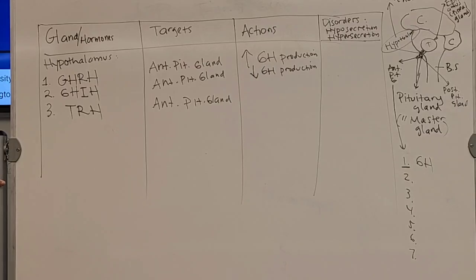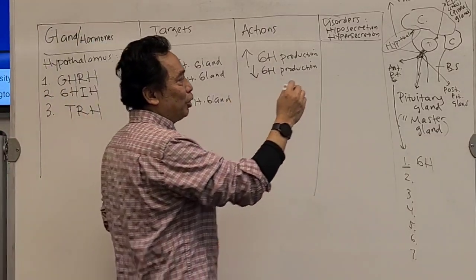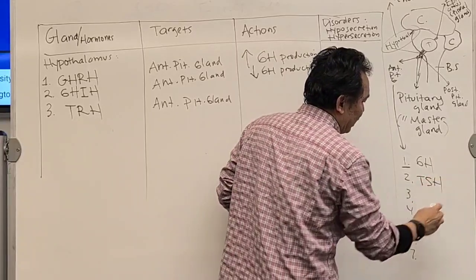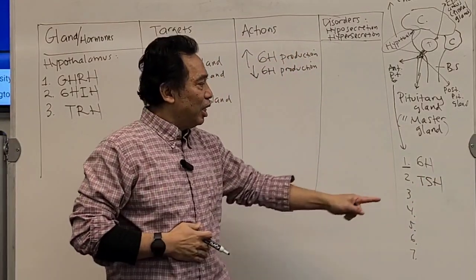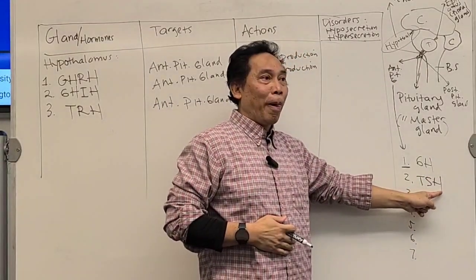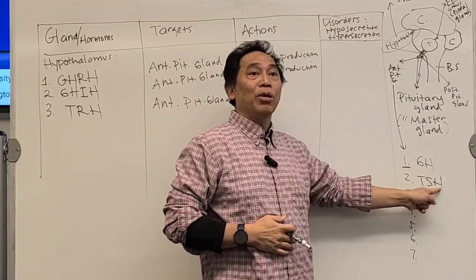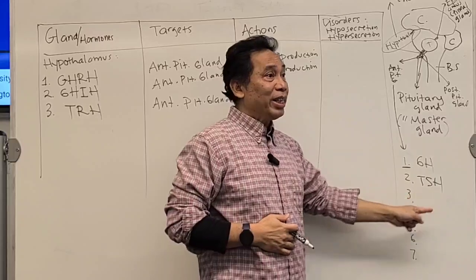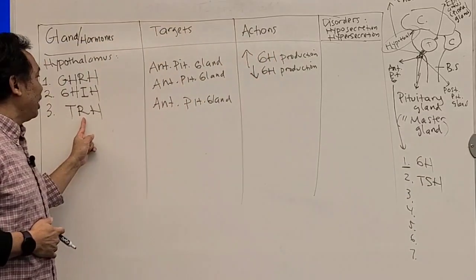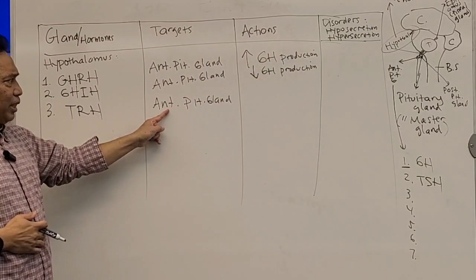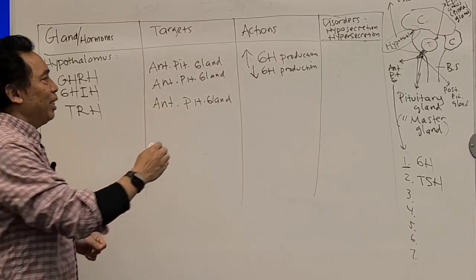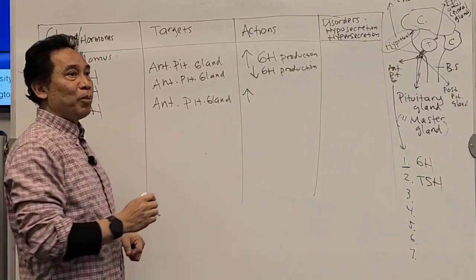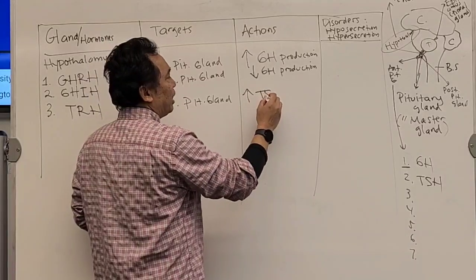And the second hormone produced by the anterior pituitary gland is called TSH, thyroid stimulating hormone. This is the one that will go to the thyroid later. Now, what is the function of TRH on the anterior pituitary gland? It will be stimulating production of TSH.